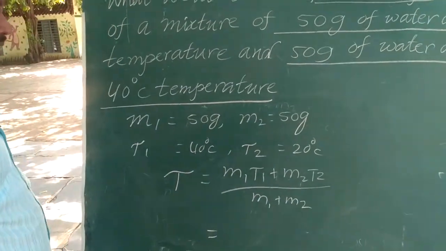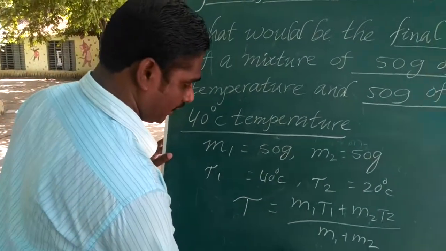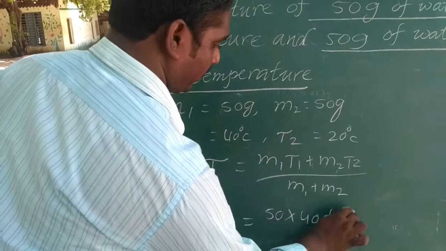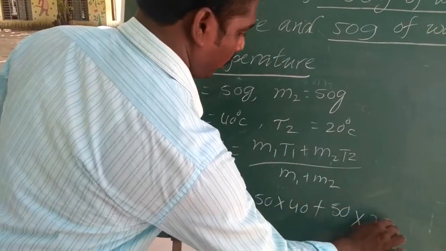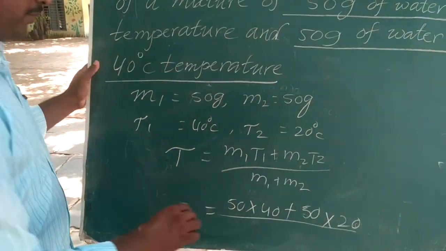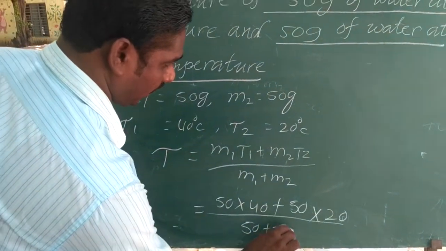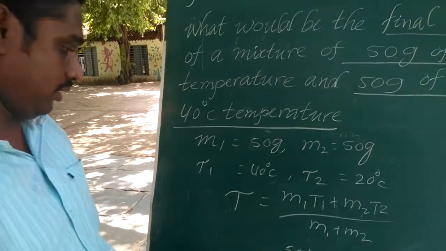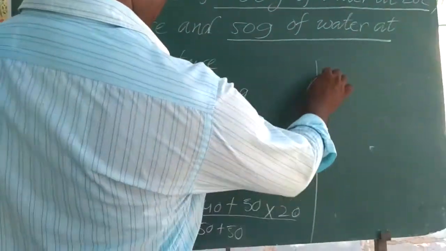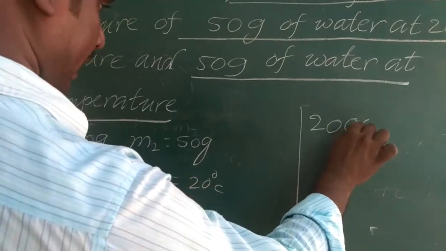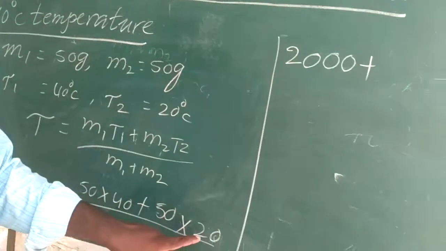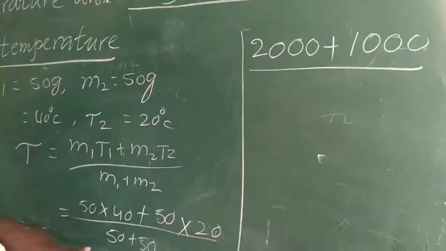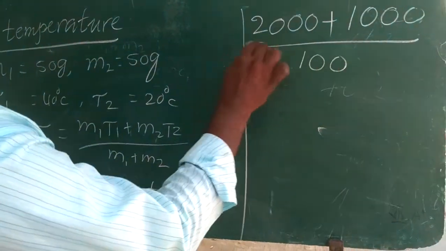Now these values are substituted. 50 into T1 which is 40, plus M2 which is 50 into T2 which is 20, divided by 50 plus 50. 50 into 40 is 2000, plus 50 into 20 is 1000, divided by 50 plus 50, which is 100.